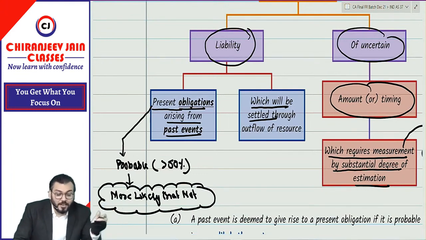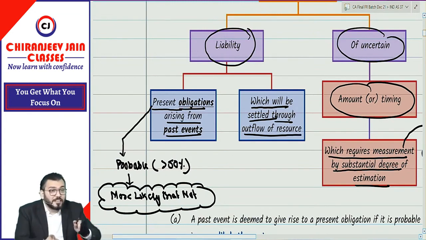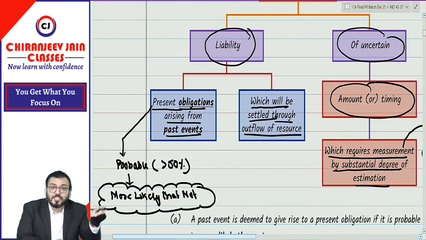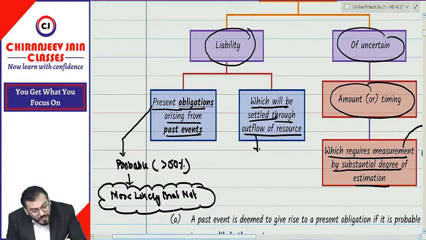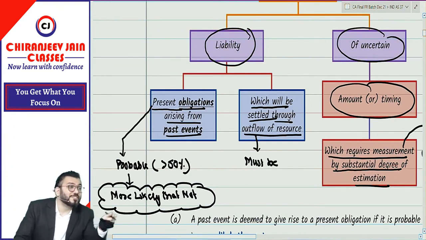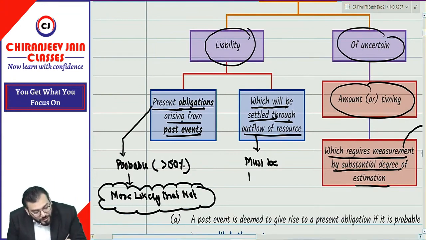Which will be settled through what? Outflow of resource. Means settlement is required through outflow of resource, and this outflow must also be probable. Means the chances of outflow should be more than 50%. Must be probable.